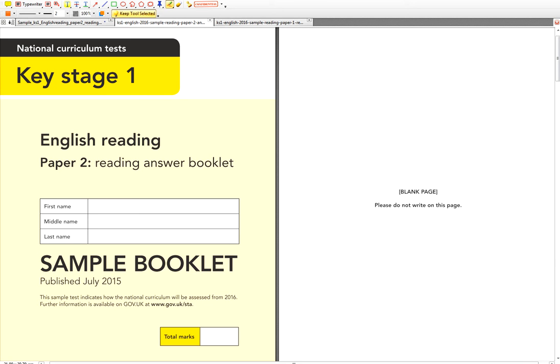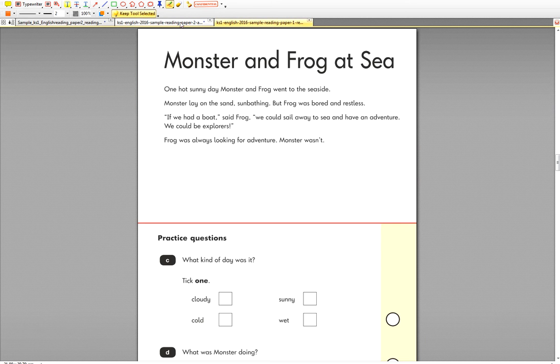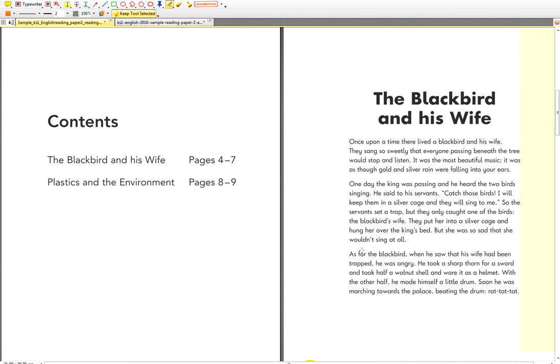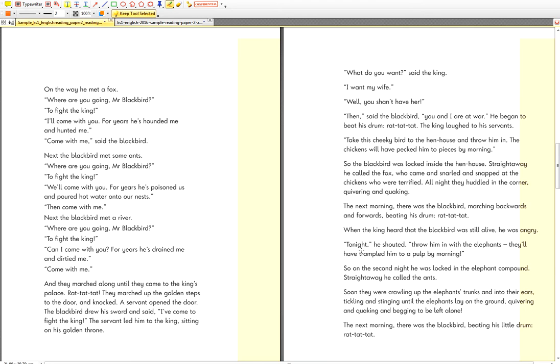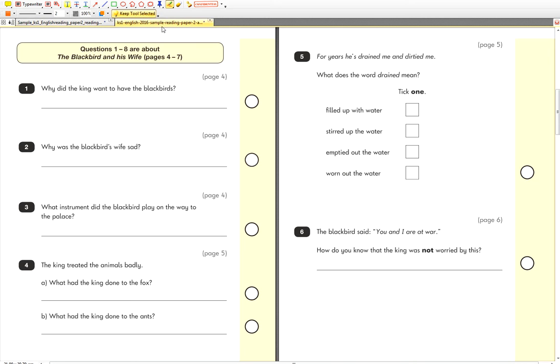We're looking at the brand new style of the Key Stage 1 papers. So we now have the longer reading task. We have to read two pieces of text, and the one we've just read starts off with the Blackbird and his wife. The class has just read that story. Now we're going to answer the questions based on that.